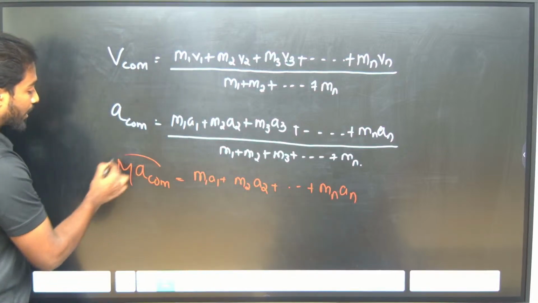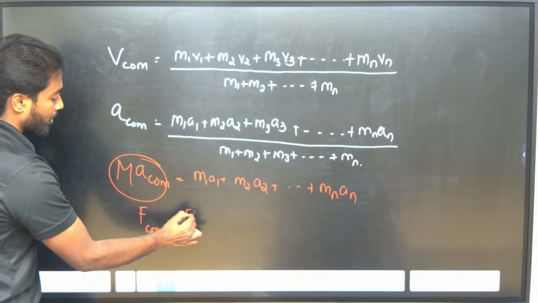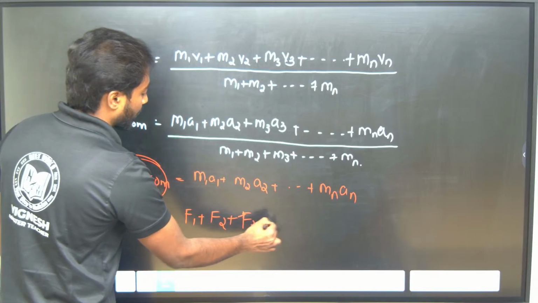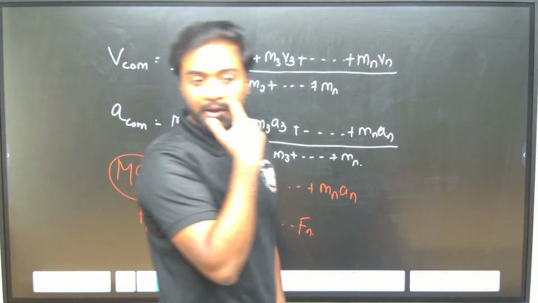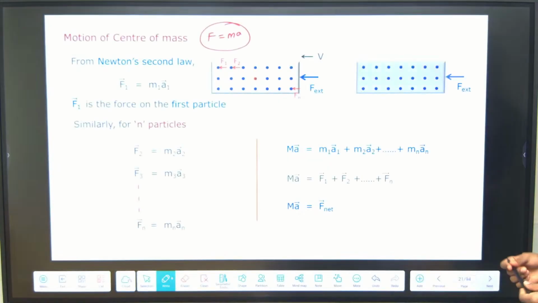So M a, which is F of center of mass, equals f1 plus f2 plus f3 up to fn. This is the formula for the force.